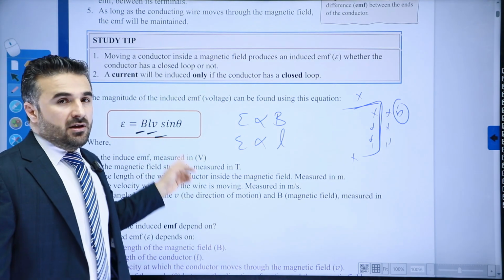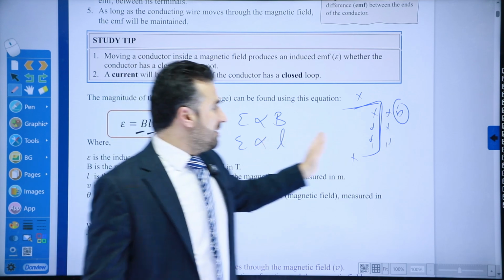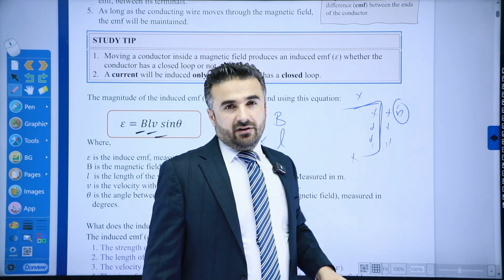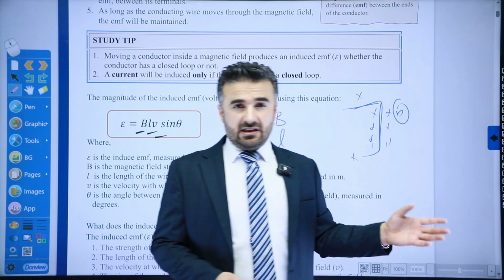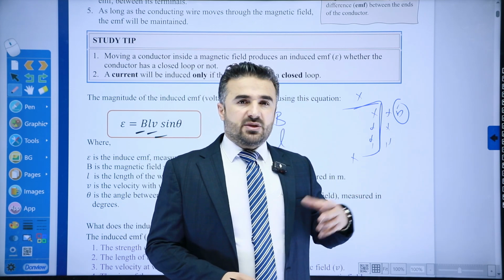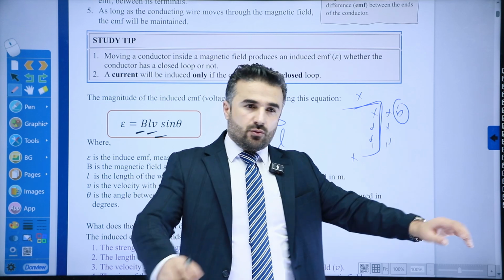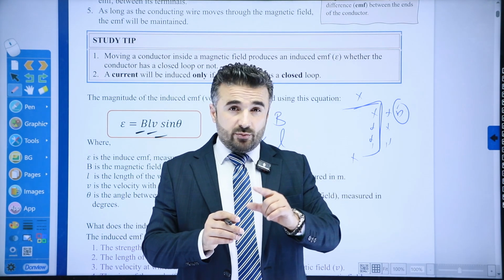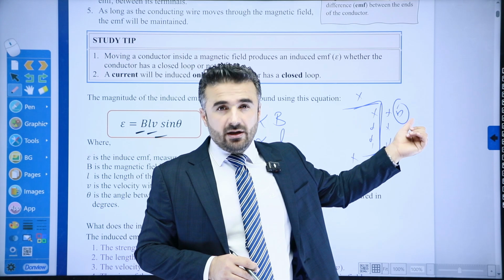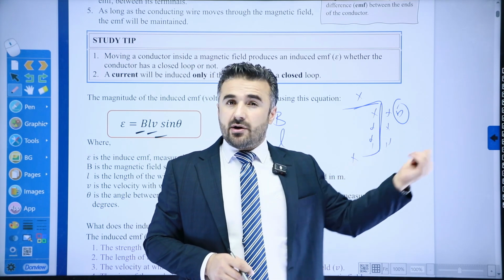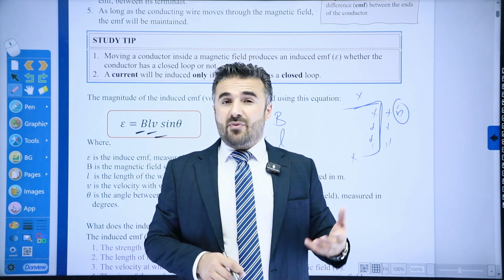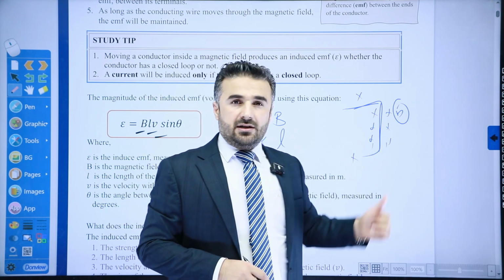Okay, and then we have velocity, like how fast you're moving this wire within the magnetic field. Because, as we have mentioned previously, the faster the relative motion between the coil and the magnet, the higher the induced electromotive force, or the higher the induced current, when it was connected to a galvanometer.